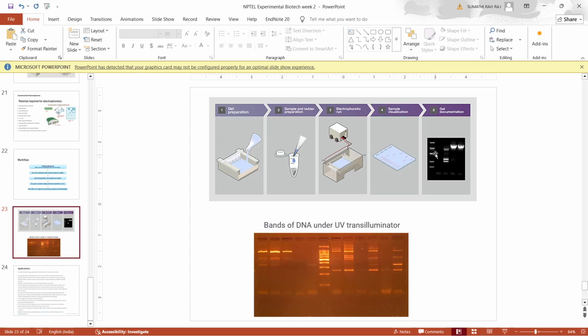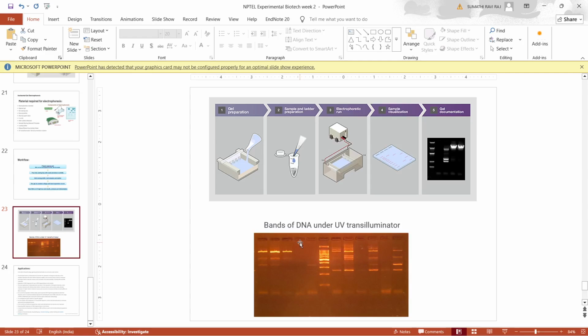So if you have an 8 kb plasmid, it will exactly come at 8 kb corresponding to your ladder. And if you have genomic impurities, you can easily observe that because genomic DNA usually comes at the higher end. So if this is your well, you will have your genomic DNA contamination over here, most close to your well, or within the well also you can see illumination. That means there is genomic DNA contamination.